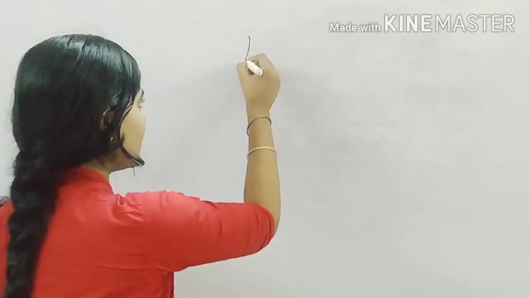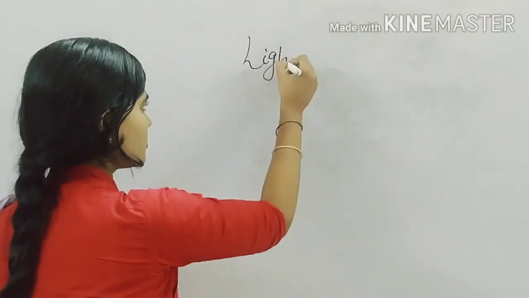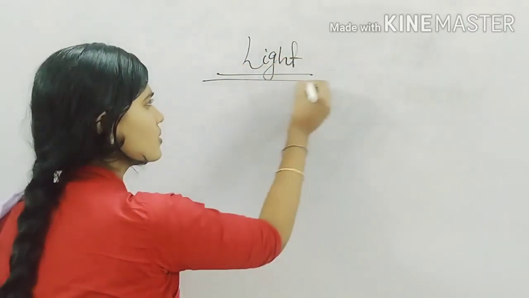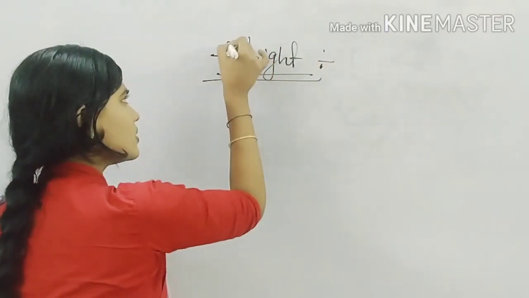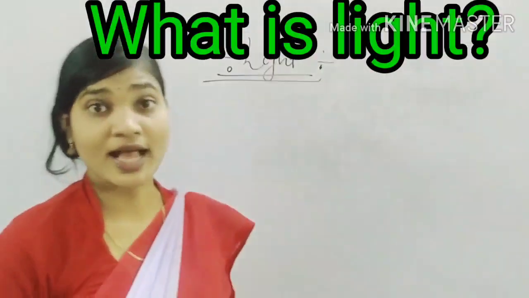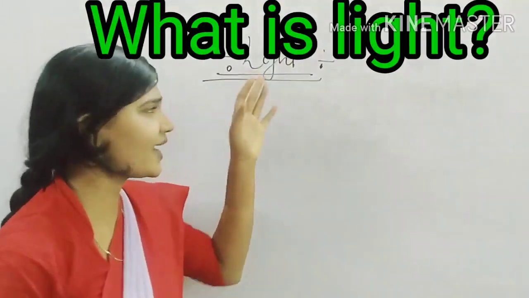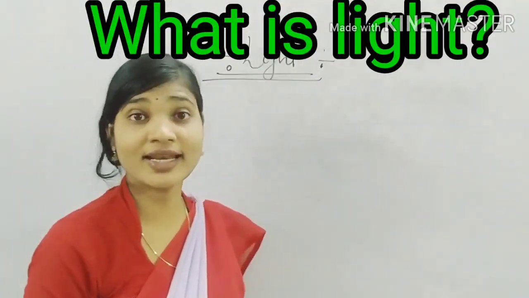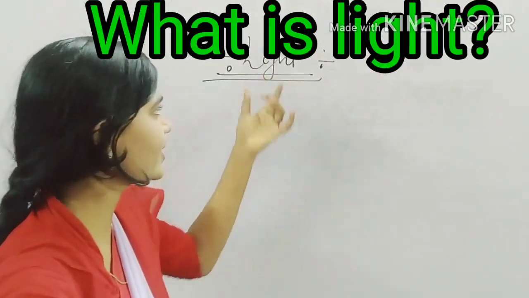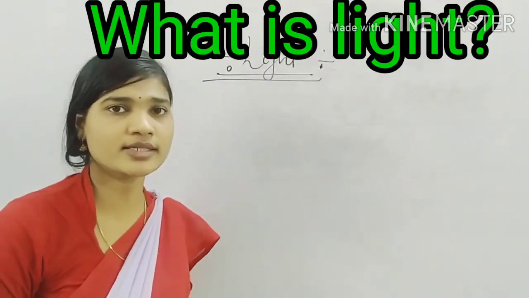So in the previous class, we discussed the chapter light. Now I am just asking you some questions. So what is light, or define light? Define the term light. So what is light?